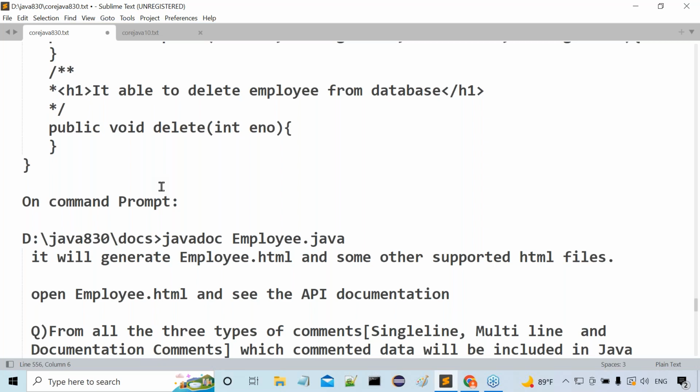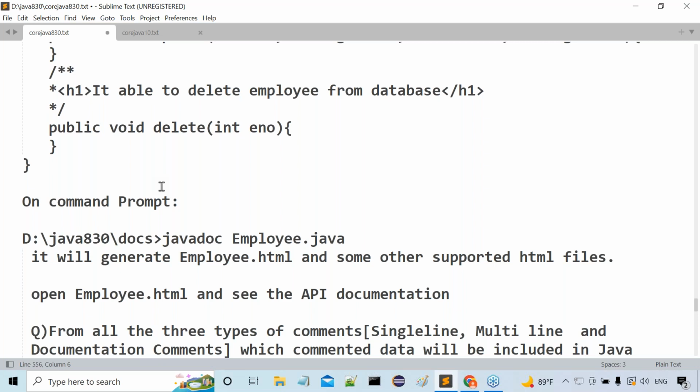What is the main purpose of documentation comment? To prepare API documentation. Can you tell me what is API documentation? It is a document in the form of an HTML file or a text file or a PDF file, whatever it may be. It provides the complete description about the programming elements which we have used in our applications. What are the programming elements? Variables, methods, classes, abstract classes, and so on.